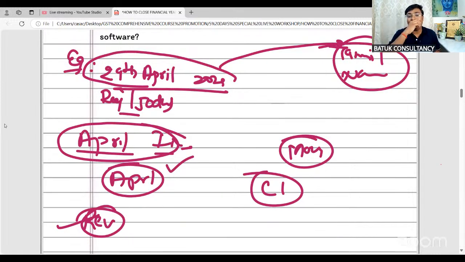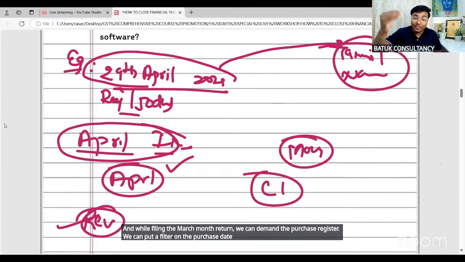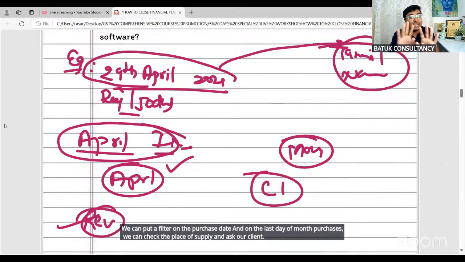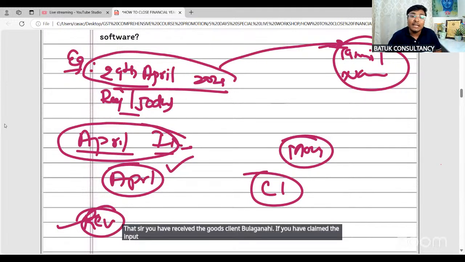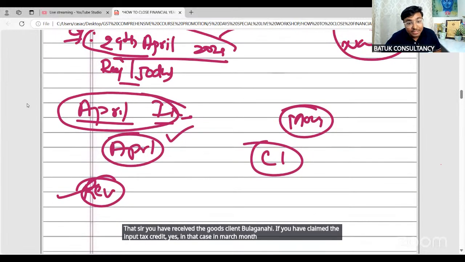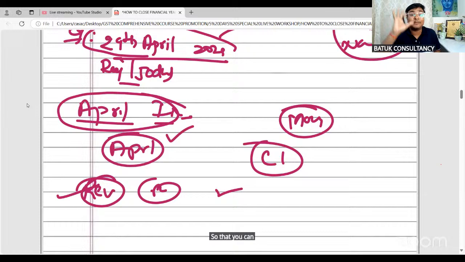And while filing the March month return, we can demand the purchase register. We can put a filter on the purchase date. And on the last day of month purchases, we can check the place of supply and ask our client, sir, have you received the goods? If you have claimed the input tax credit, yes, in that case in March month you have to first reverse the input tax credit, then claim the input tax credit and pay the interest for 1 month only, so that you can perform a perfect treatment.